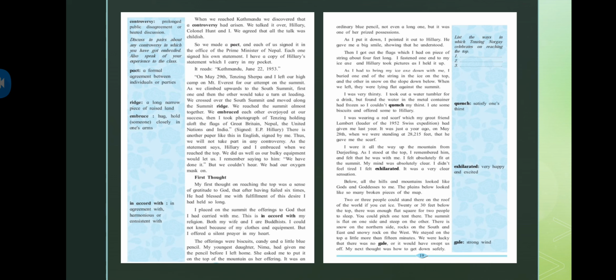Okay, and what she asked him to do was to put that pencil as an offering when he reaches the top. So as the offering from her side, she gave it to him to put on the top. It was an ordinary blue pencil, not even a long one, but it was one of her prized possessions. So what he's saying is that it was not a very great pencil, just an ordinary blue pencil and not too long. But what was special about it was that it was her own possession, her prized possession.